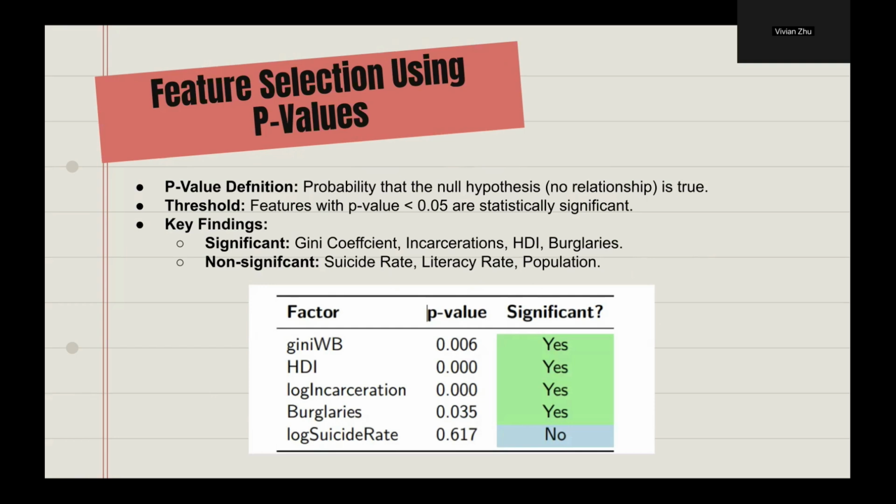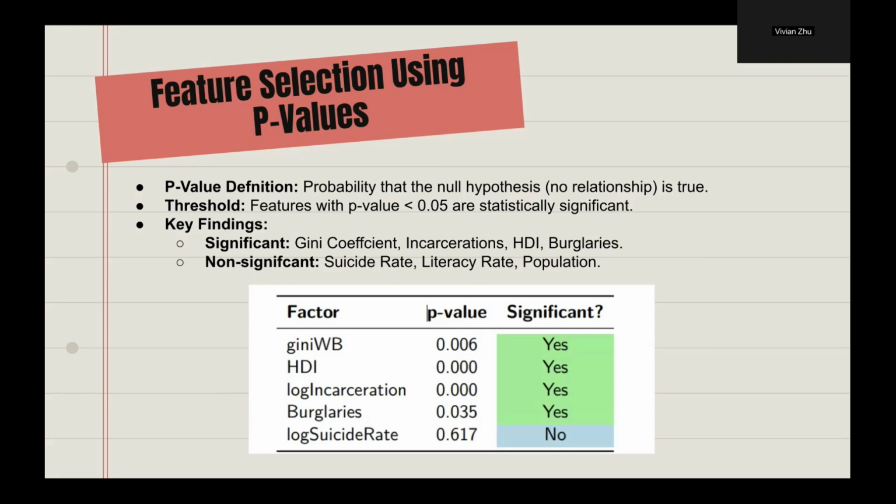P-values were central in identifying the most predictive socioeconomic factors. A p-value, as taught in CS109, measures the probability that a factor has no relationship with gun homicide rates under the null hypothesis. I set a threshold of p less than 0.05, as we learned, for statistical significance. And here are the results.